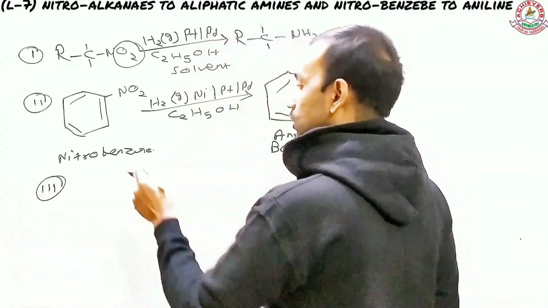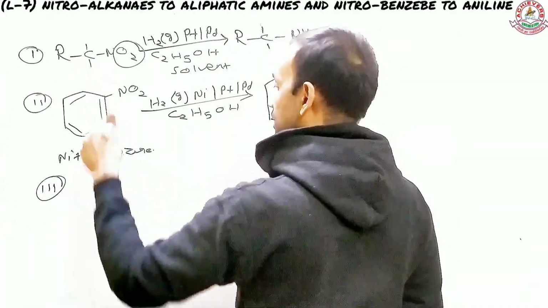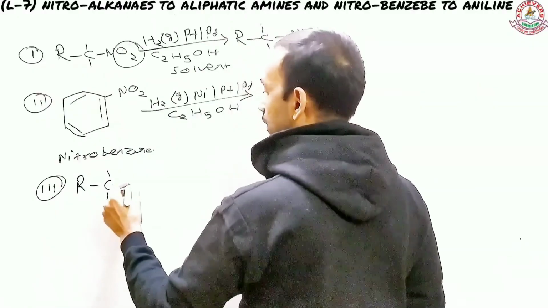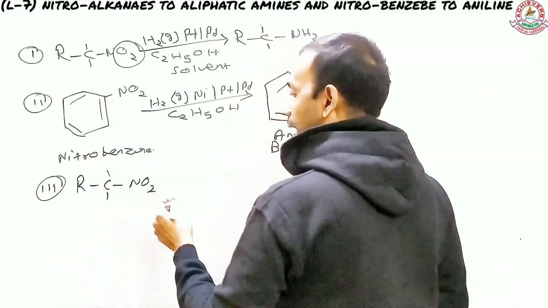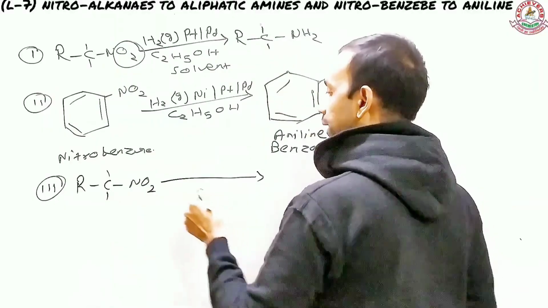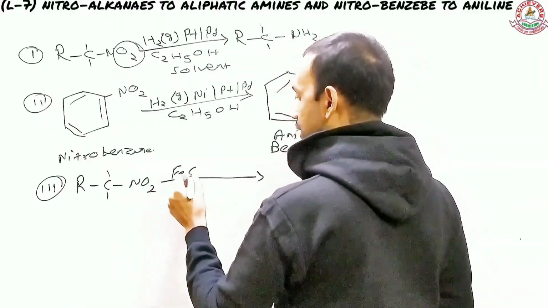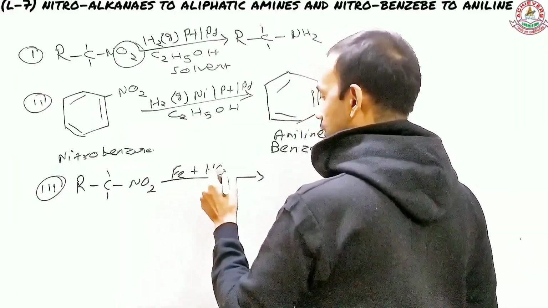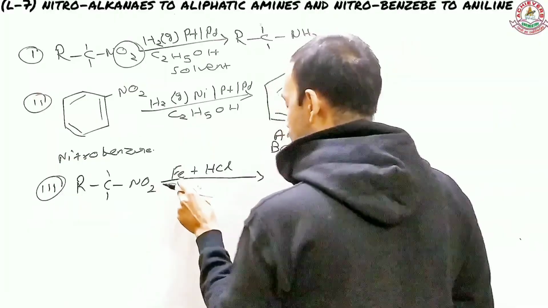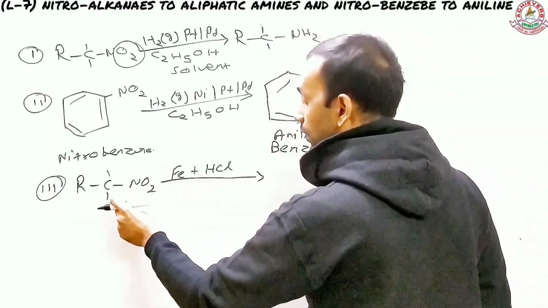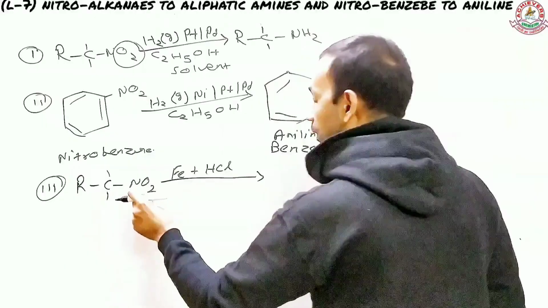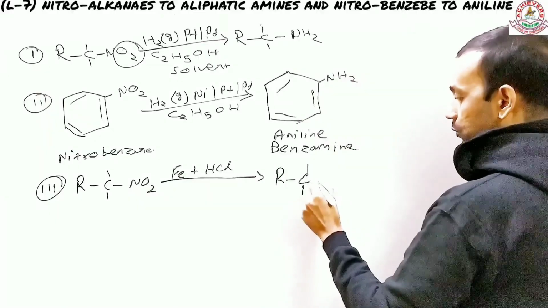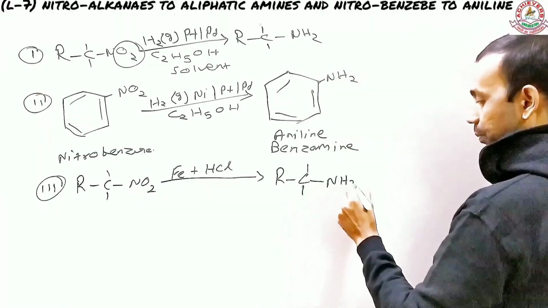If you have the same reactant, and you provide Fe plus HCl, this will also result in reduction of the nitro compound and formation of the amine. So this is what is going to happen here.